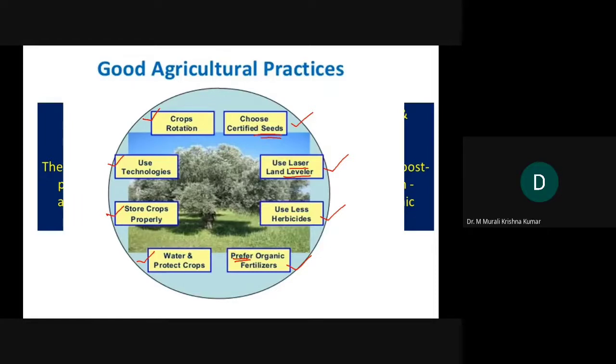The next one is rotate crops. Rotate crops so that it helps in land rejuvenation. If you are using land for cultivating only one type of plant, that is going to consume all the fertility of the land. So thereby the land may become barren. That is the problem. So these are the segments that we have in good agricultural practices, or GAP, proposed by WHO.